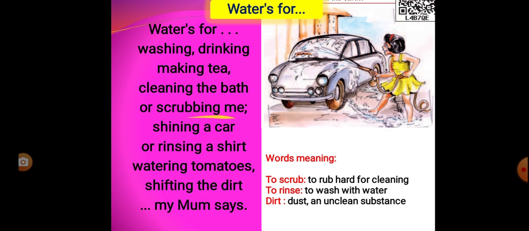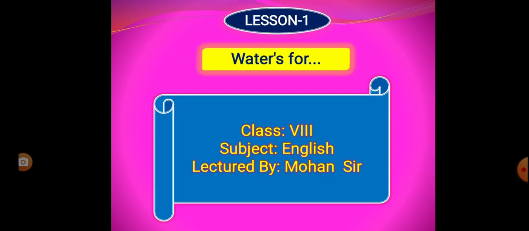What is the meaning of scrubbing? Scrubbing means to rub hard for cleaning. That means while we take a bath, we scrub or rub our body for cleaning. Next it is said, water is for shining a car. When our car, bike or any kind of vehicle gets dirty, we use water to clean it and it shines.